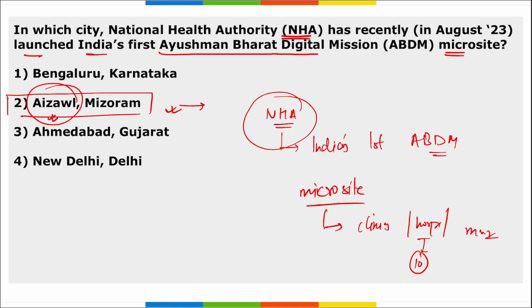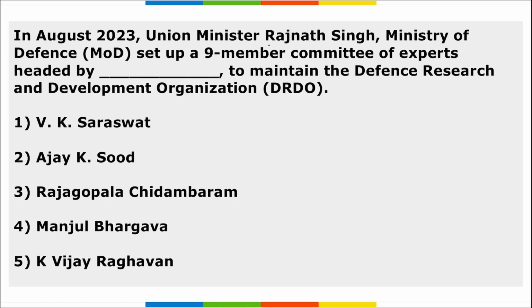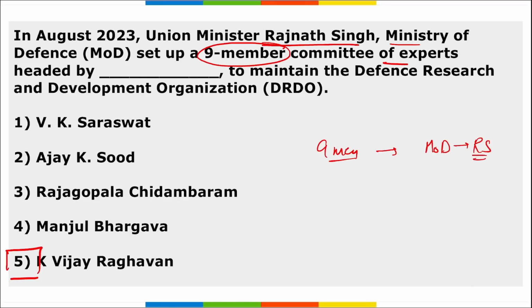Correct? Next, Union Minister Rajnath Singh, who is our Minister of Defense, has set up a 9-member committee of experts that was headed by K. Vijay Raghavan. So this 9-member committee that was set up by our Minister of Defense Rajnath Singh, correct, and this committee was headed by K. Vijay Raghavan. What is the aim of this committee?